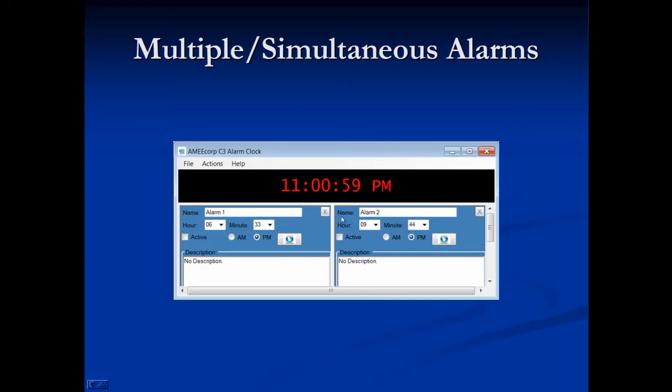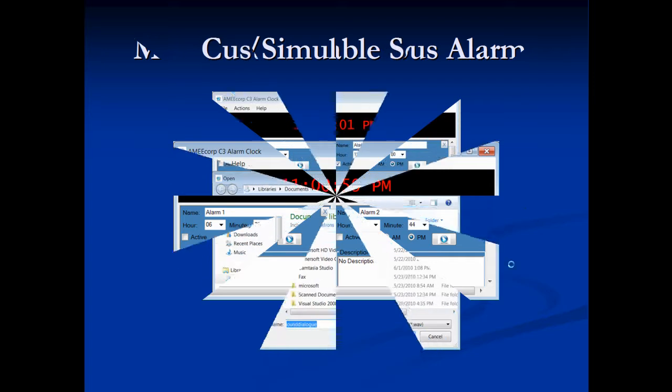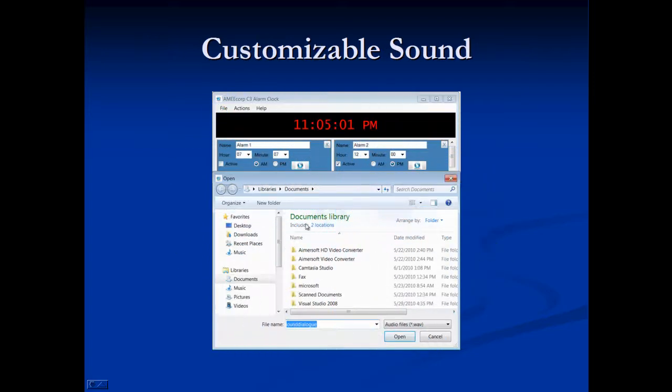Here you can see the multiple alarms. You can have as many as you'd like, there is no limit. Here you can see the customizable sound. You can customize it by clicking on this button right here.